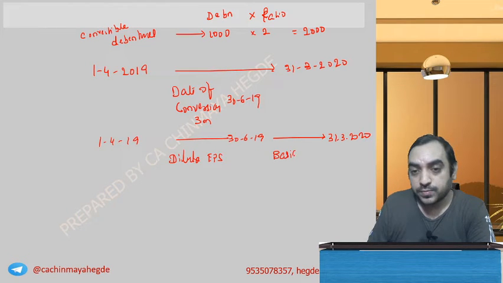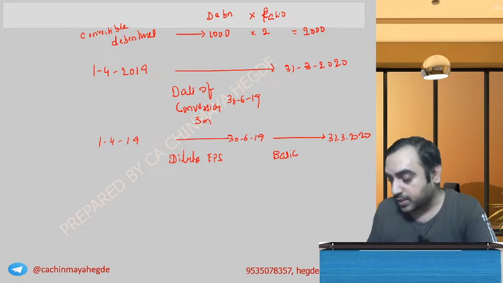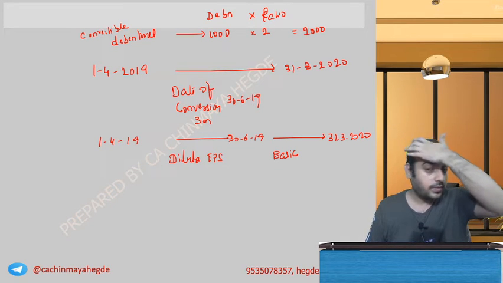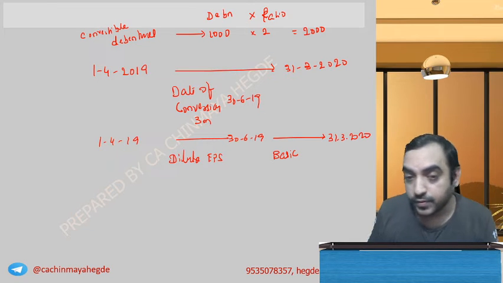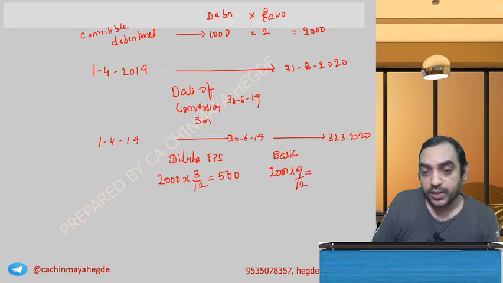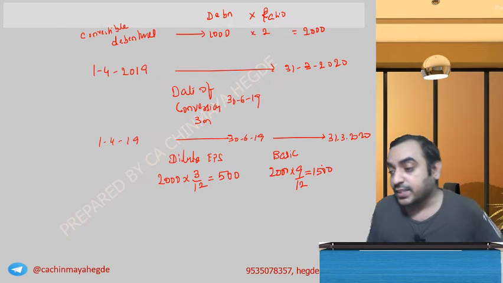Am I right here? So this will be 2000 into 3 by 12, which is 500, and this will be 2000 into 9 by 12, which is 1500. Is this clear?